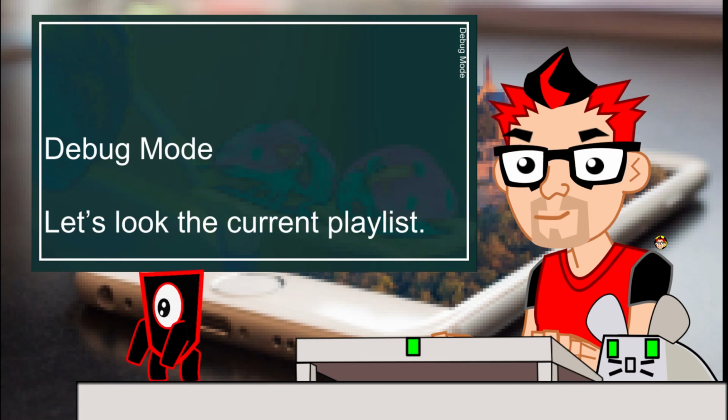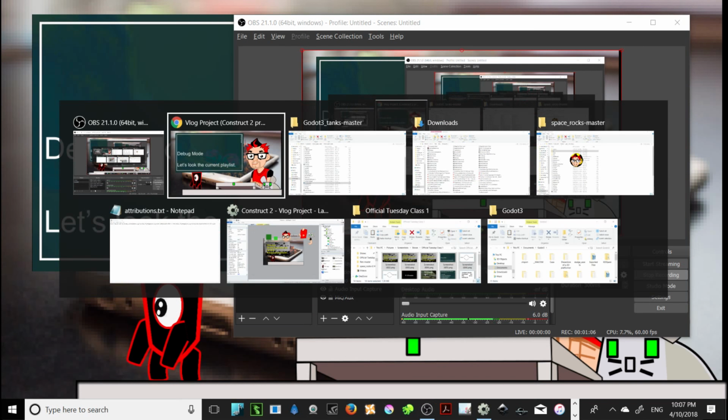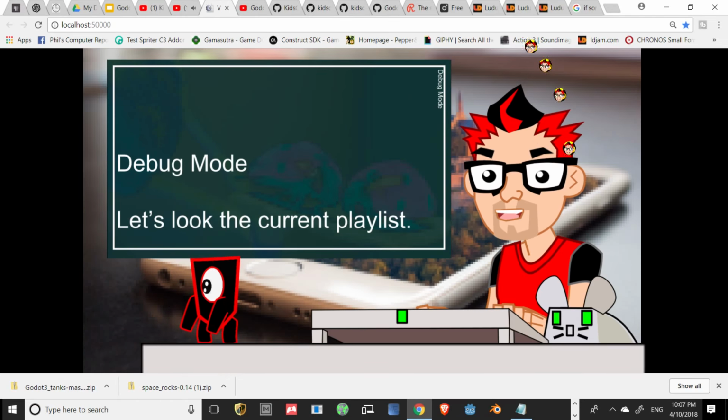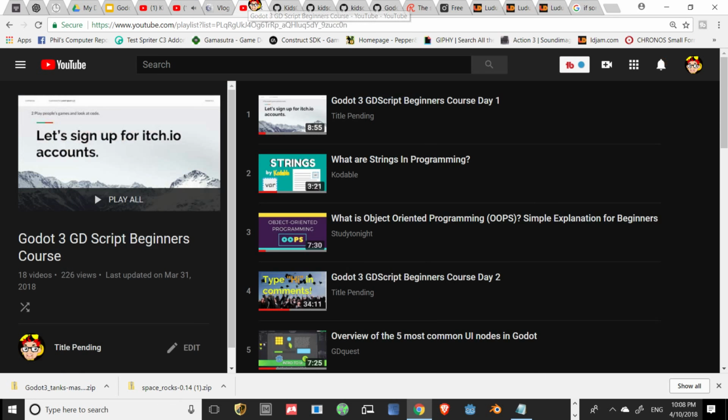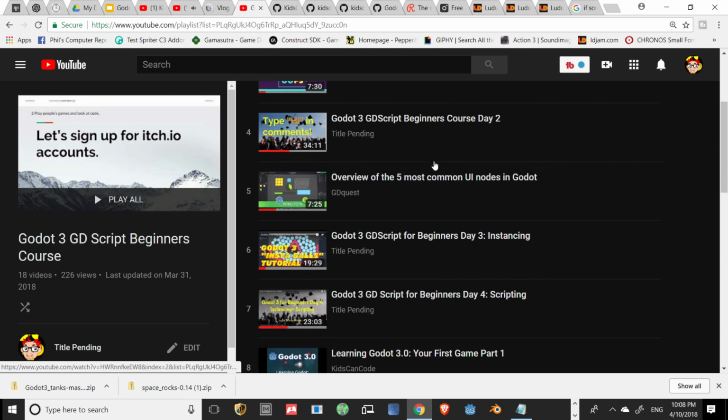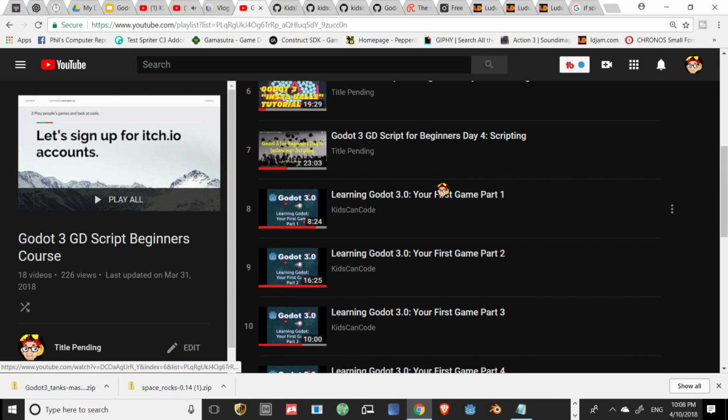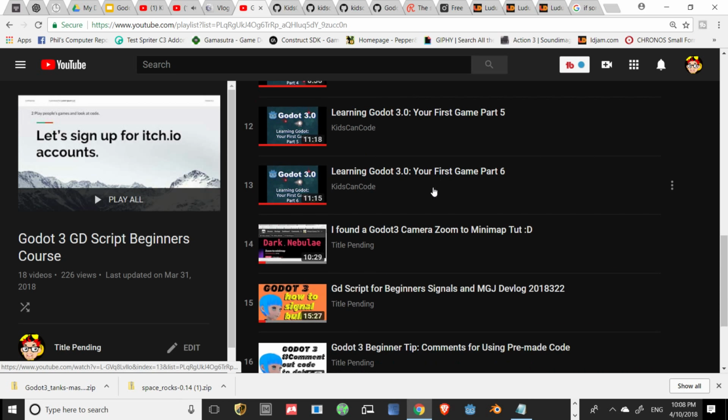Let's look at debug mode. Let's look at the current playlist and the attempt. If you have been following, you know that I tried to put a playlist together, and I was still working on that playlist. I was trying to put that playlist together to really help start with the foundation of programming. So we had definitions, and I started adding all these videos because I was learning so much about Godot at the time. I just started adding what I could learn.